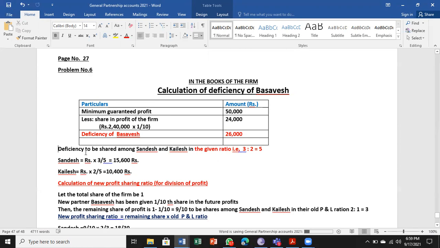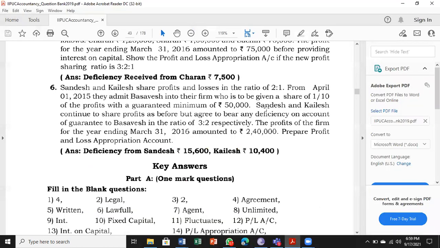So the deficiency is to be shared among Sandesh and Kailash in the given ratio, 3:2. So what is the given ratio here? Any deficiency on account of guarantee to Basavesh in the ratio of 3:2 respectively.